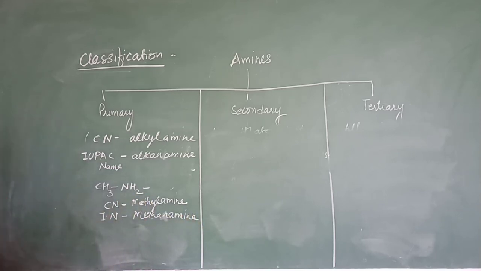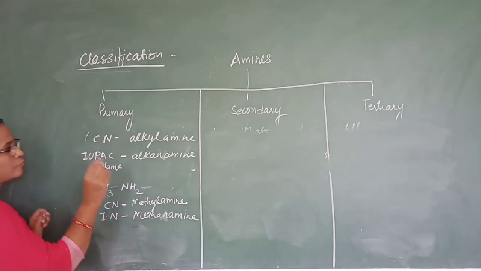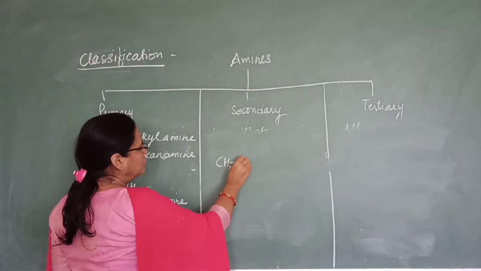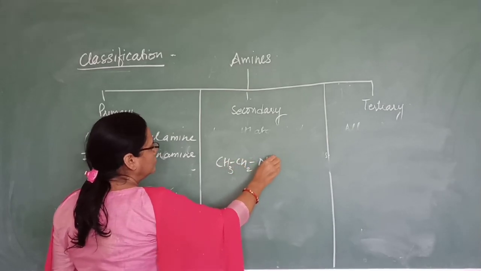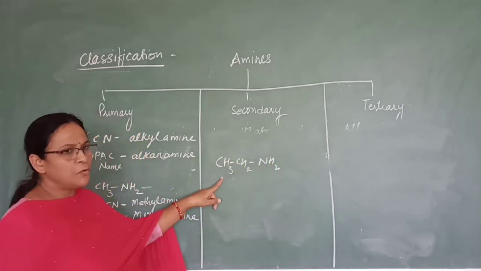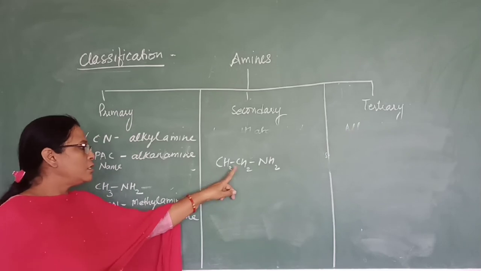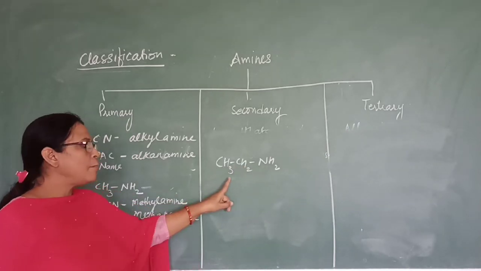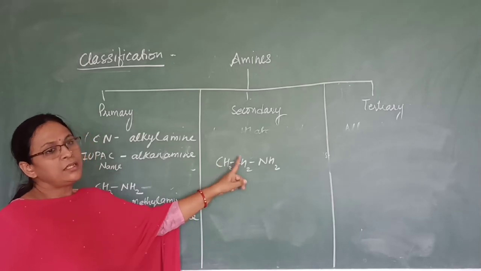Understood? Methanamine. Then one more example. Here I will write. Can you tell the name of this compound? This is 2 carbon means ethyl. So ethylamine. But IUPAC name will be ethanamine.